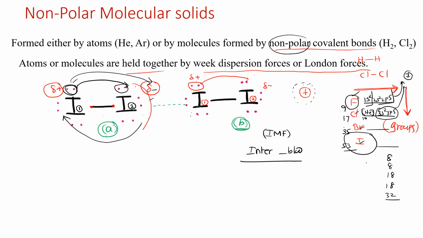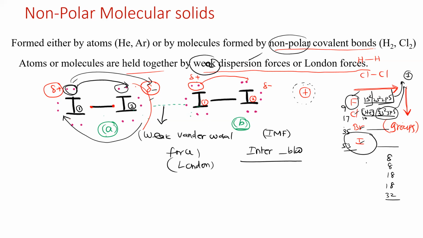Likewise, the neighbouring molecule is the same. So the positive and negative charges will attract each other. This force of attraction is called what? Weak van der Waals forces, or otherwise called London forces. It is London forces or weak dispersion forces. So weak, W-E-A-K, weak dispersion forces.